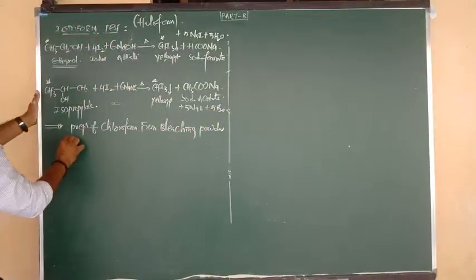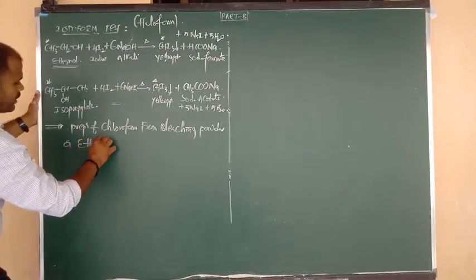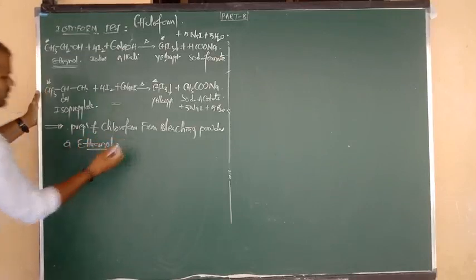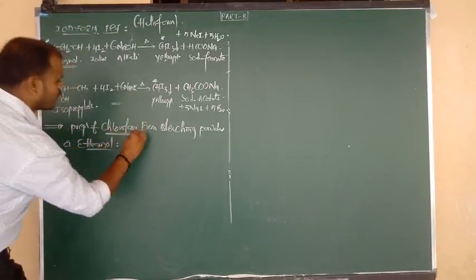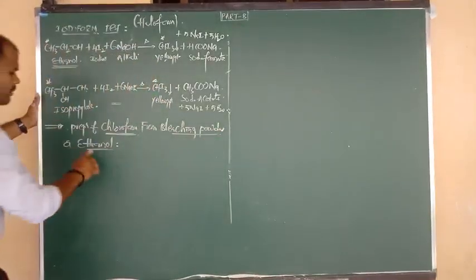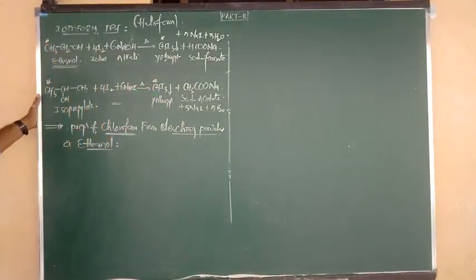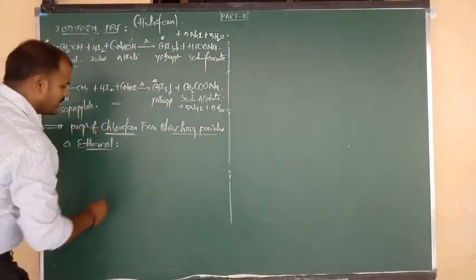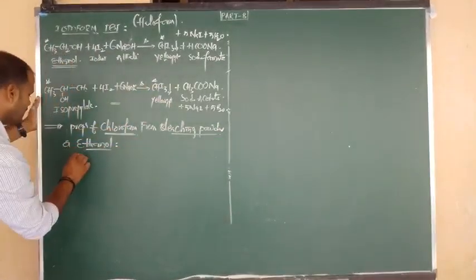From bleaching powder and ethyl alcohol, or we can say ethanol. So we have to prepare the chloroform by taking the raw material bleaching powder, and another raw material is ethanol. Let us go for the bleaching powder formula first. What is the formula of bleaching powder?